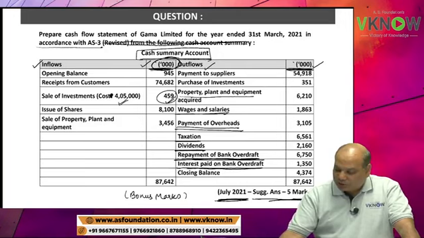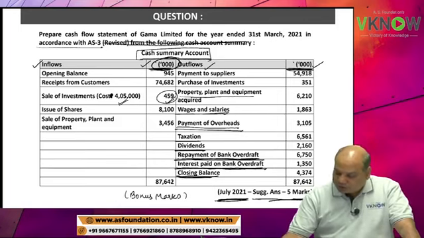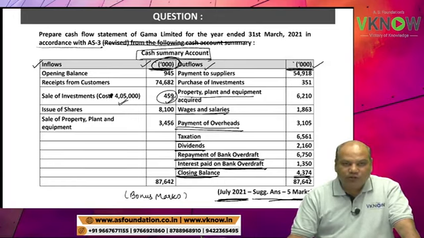Interest paid on bank overdraft 1350. Closing balance 4374.